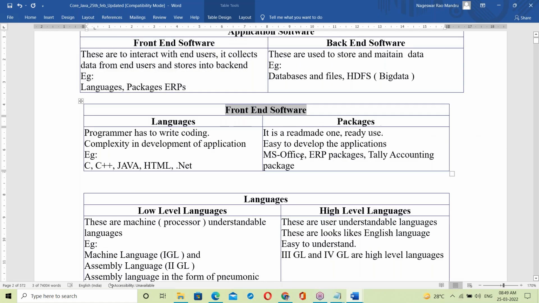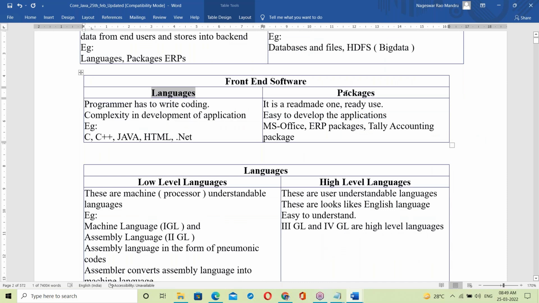In front end, there are languages and packages. A package is ready-made, ready to use, like MS Office, Oracle ERP, SAP ERP, and Tally accounting. All are ready-made and ready to use, with no coding. Without writing any code, you can use it. When it comes to languages, the programmer has to write code. It's not an easy language.